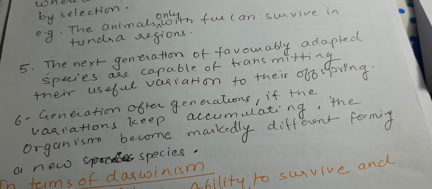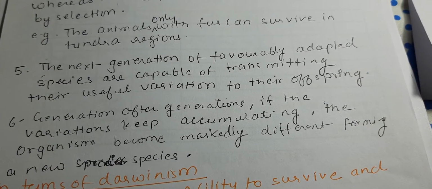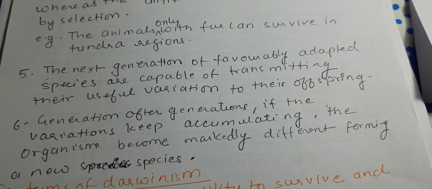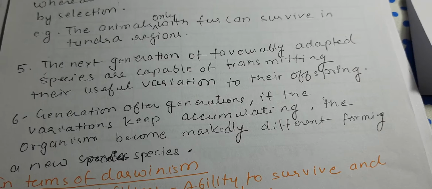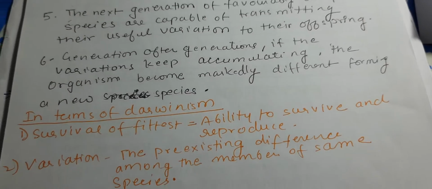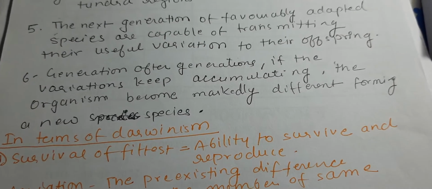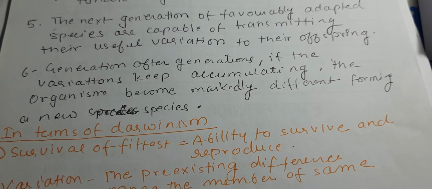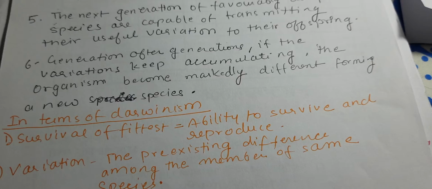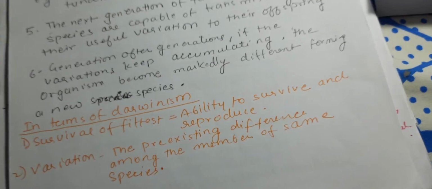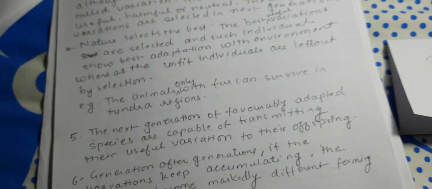The next point is that the next generation of favorably adapted species is capable of transmitting their useful variation to their offspring. Next is generation after generation. If the variations keep accumulating, the organisms become markedly different, forming new species. So these are the key points of Darwinism.